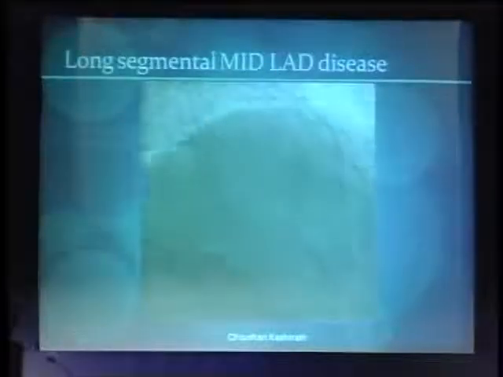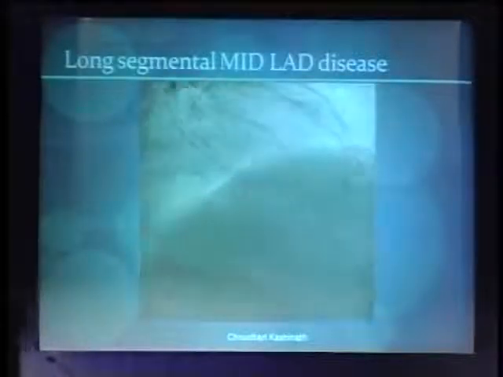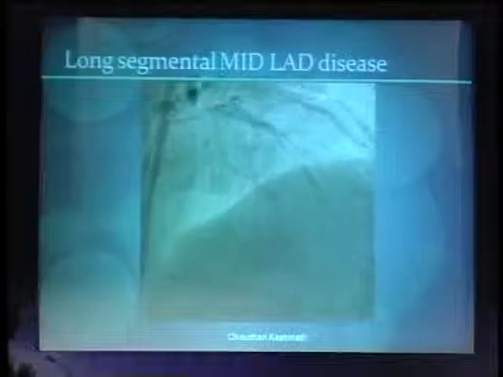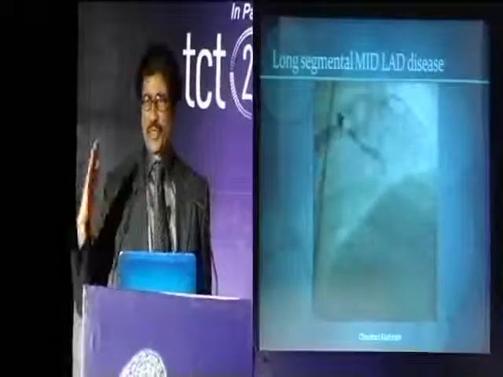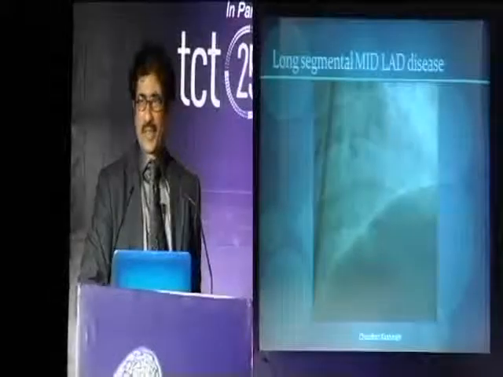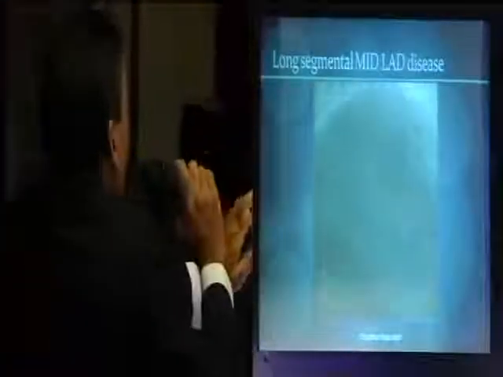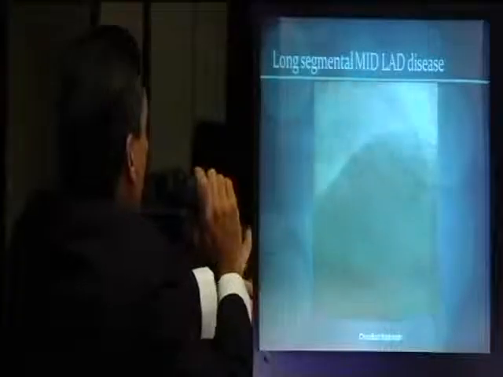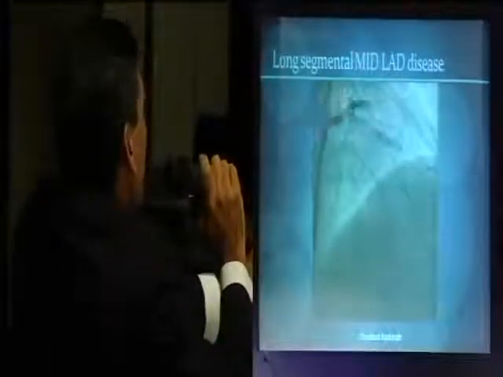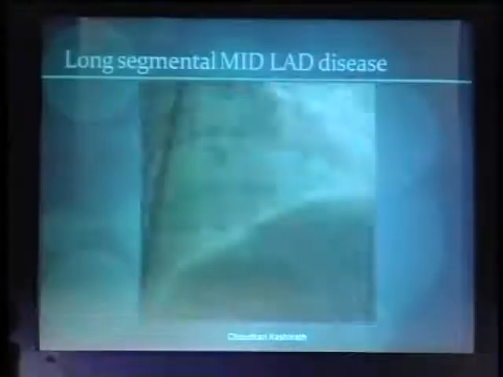If you're talking more of PCI, I would do an FFR, which is still a good option for left main. IVUS under this setting would clearly show that left main is critical; IVUS always shows more. If this is like a thread of a left main, then there's no question, you can't do angioplasty safely. You know, the left main indications even for surgery are with left main disease of 50%, and we know the IVUS criteria. And this is not just a light left main, I would put it as a sinister left main.